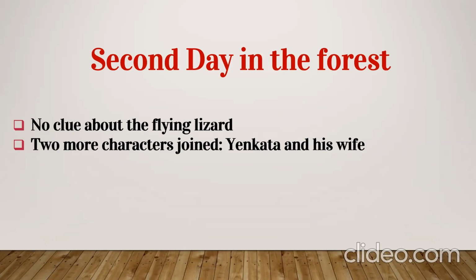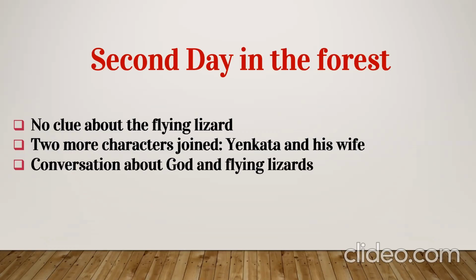So when the food was getting prepared, the narrator and Carvalho had a lot of discussion about the existence of God and how the flying lizard appeared. They also argued that a flying lizard is a representation of a form of life which existed many millions of years ago.